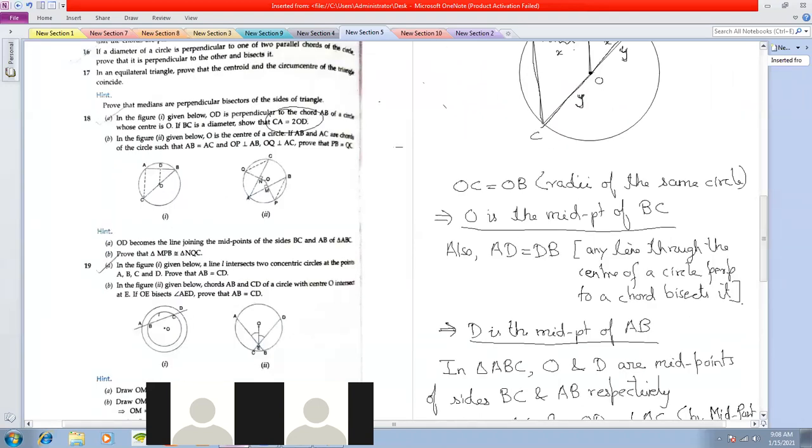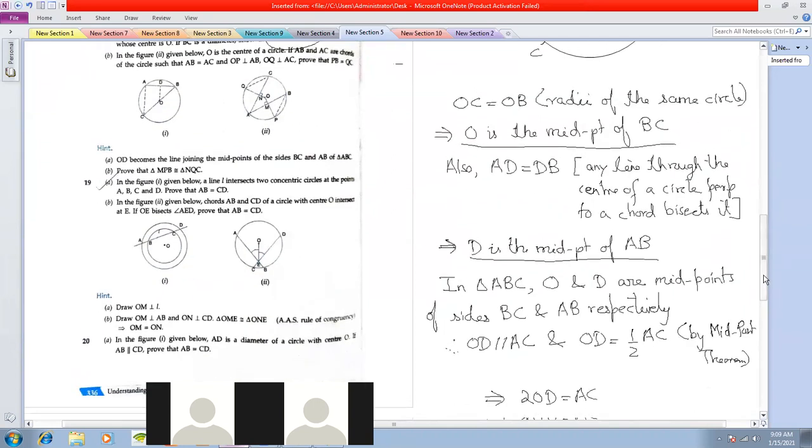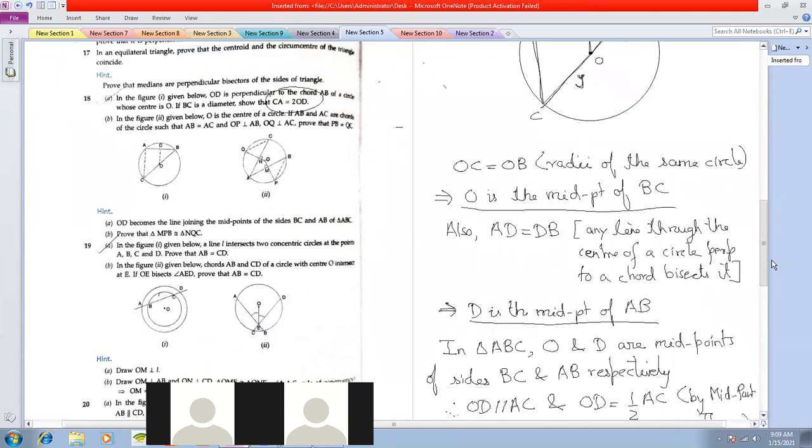Any questions with regard to this problem? Any step that you could not get? No problem. Then we can move on to the next problem.